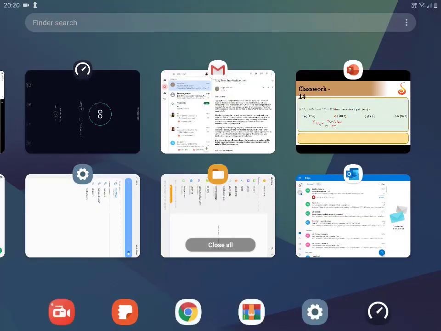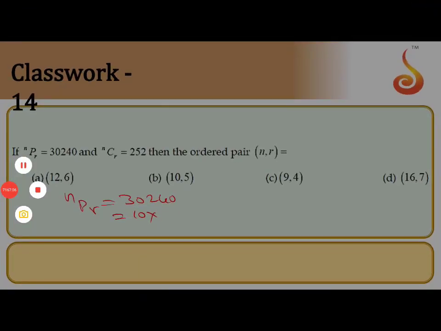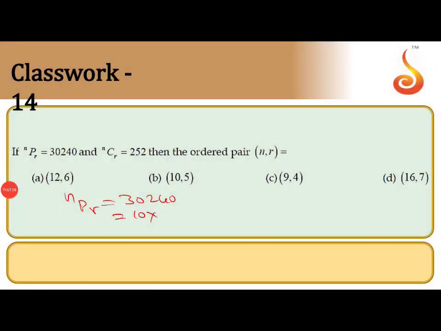So let us take 30240 and write the factors. 30240 divided by 10 gives 3024. The next factor is 9, which gives 336.